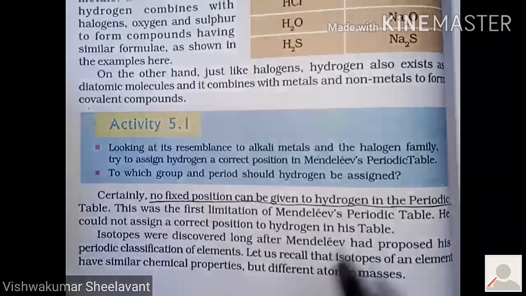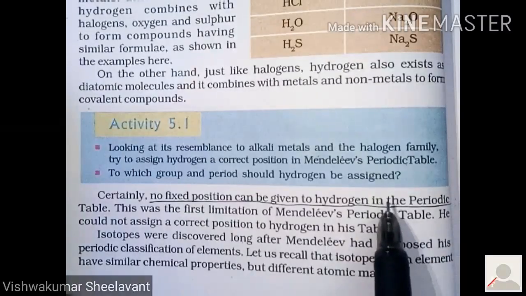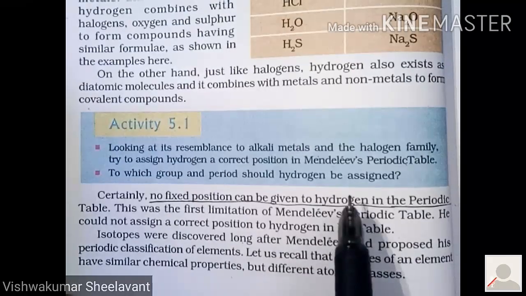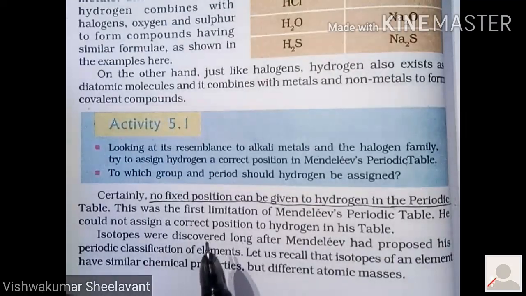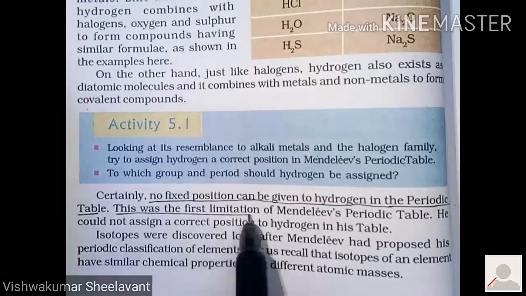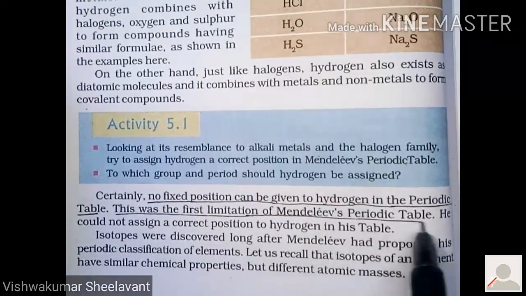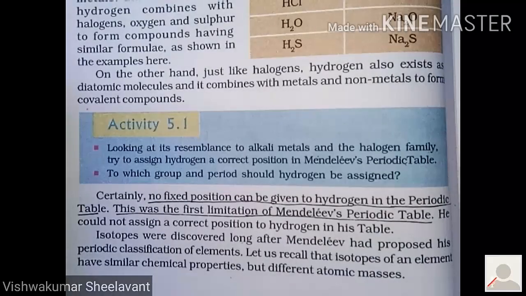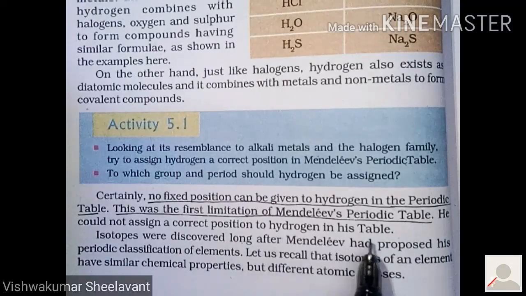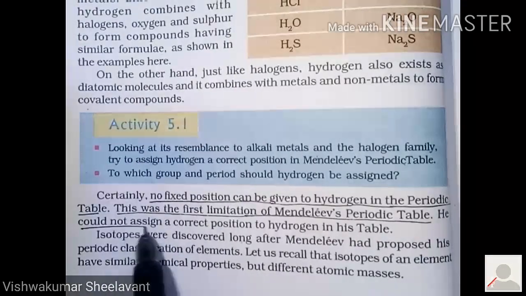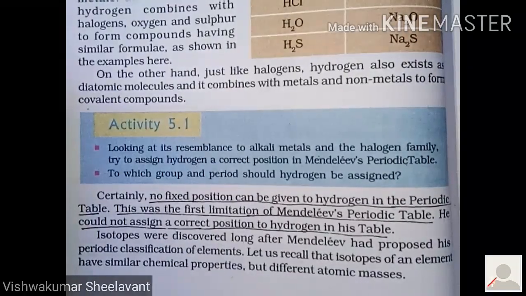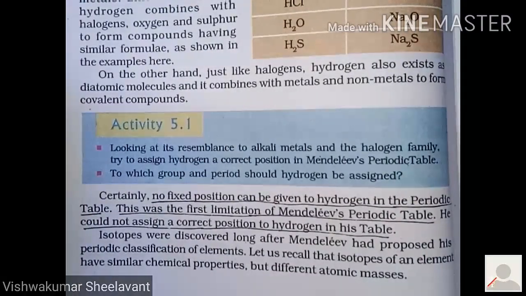And please remember, this will also be a limitation even for the modern periodic table, which we are going to study in future. He could not assign a correct position to the hydrogen in his table. Very important paragraph it is. Very small and very important.